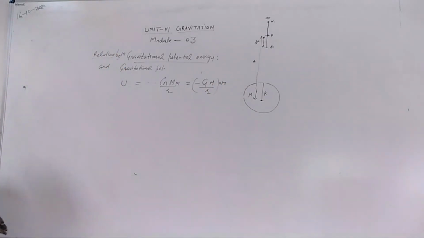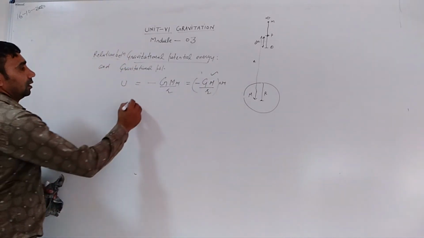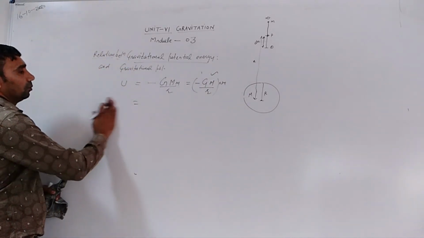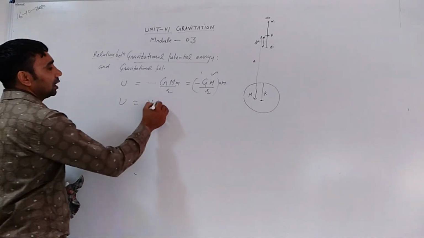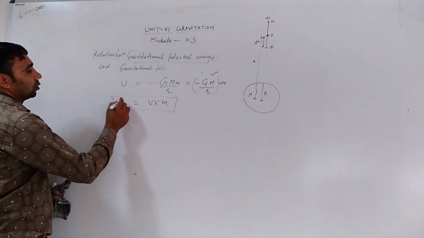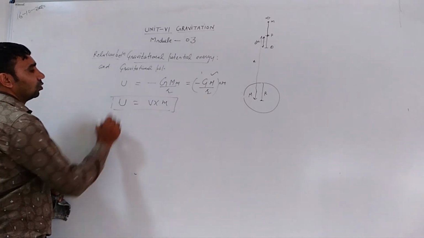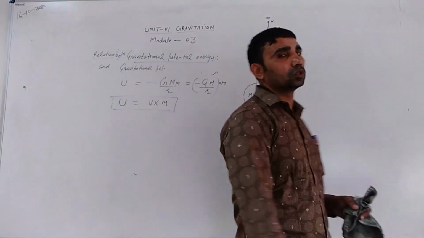Minus GM upon r, as we know, is gravitational potential. Therefore, gravitational potential energy U is equal to gravitational potential V multiplied by the mass of the body.